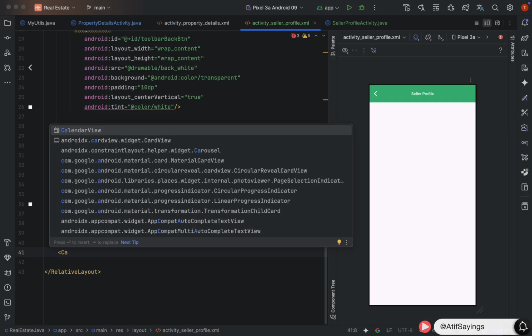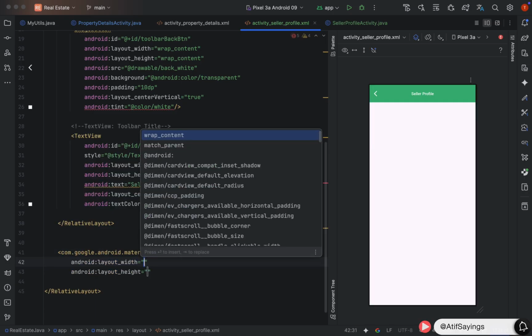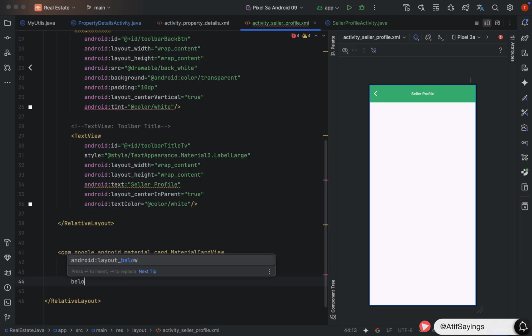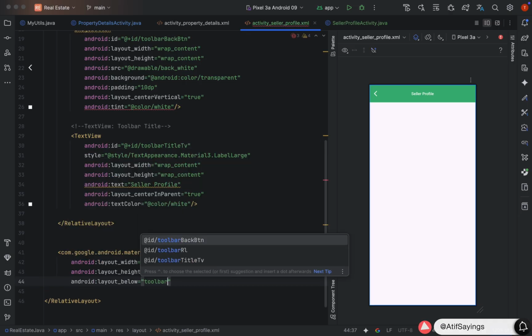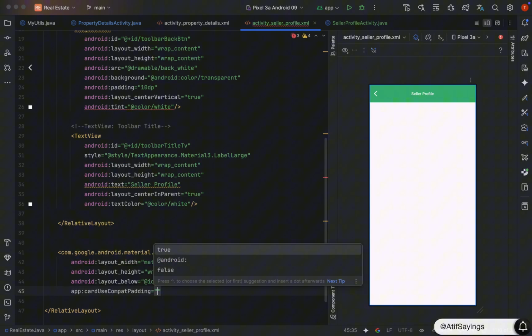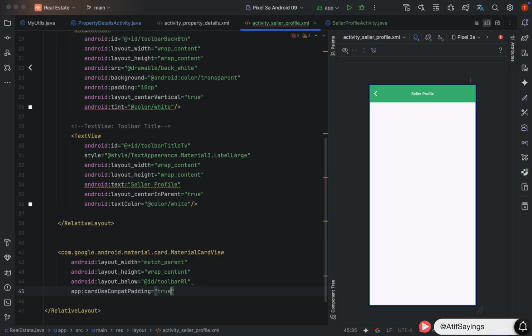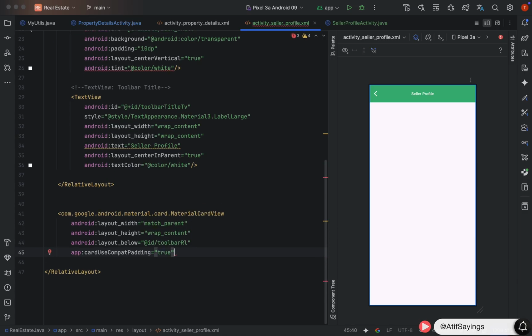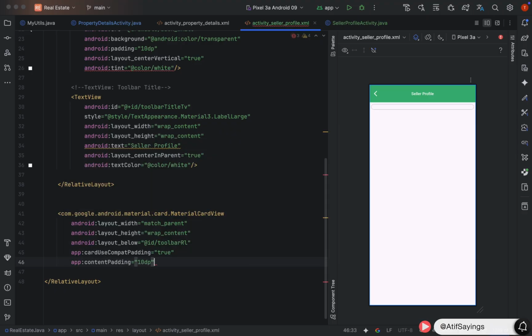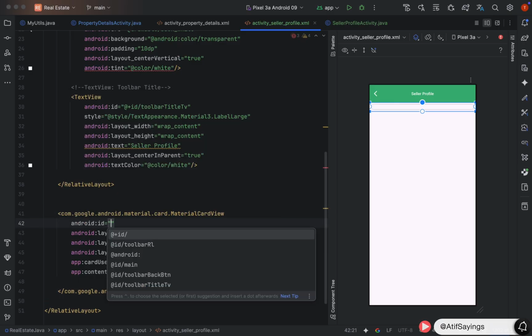Now we will create a card view to show the basic information of the seller. Material card view. Width will be match parent, height will be wrap content. We need to place that card view below the toolbar relative layout. To set the default margin, we will use the property card use compact padding with value 2. Content padding will be 10 dp and the ID of this card view will be profile CV, which is short of card view.